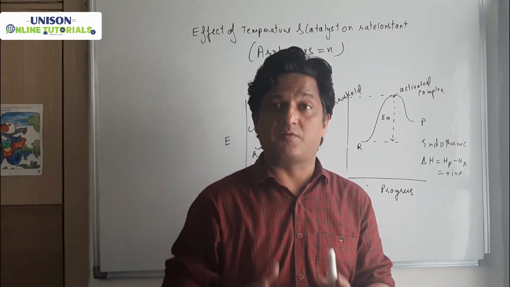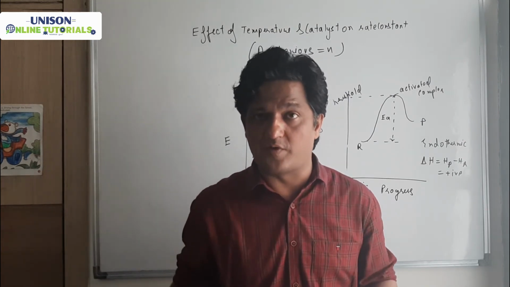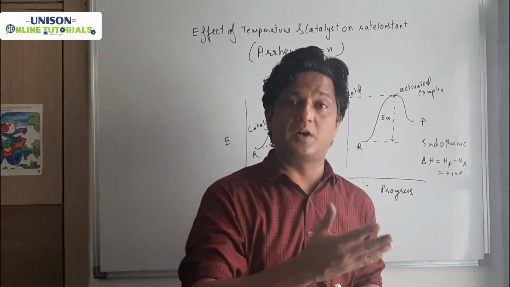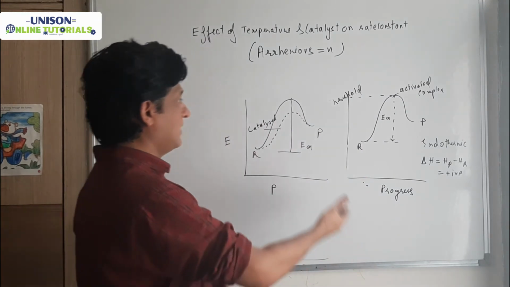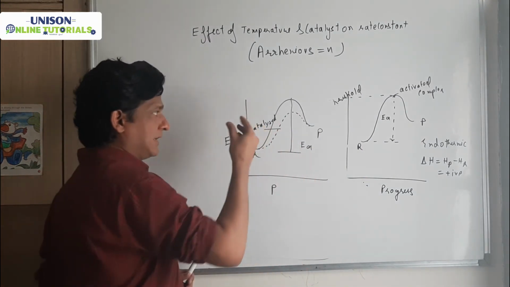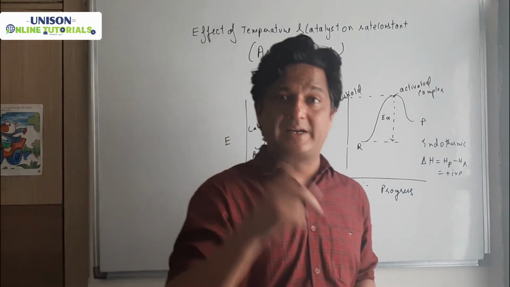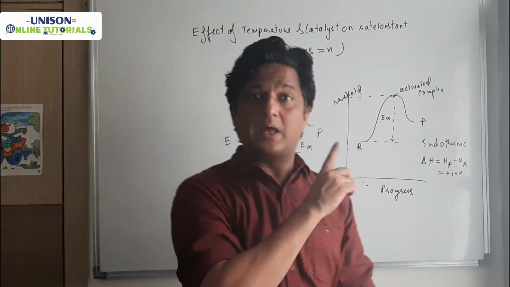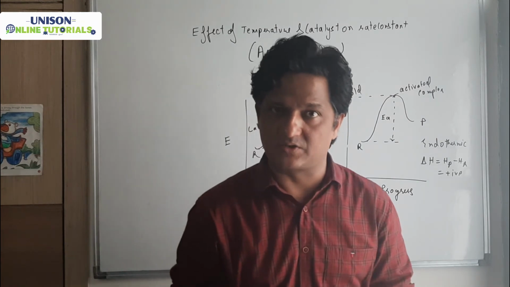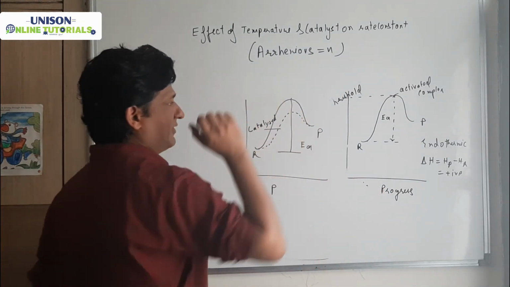in class 11 we did equilibrium constant. For a reversible reaction, the catalyst will have no effect because it will increase the forward as well as the backward reaction to the same extent. So again, there is no effect of catalyst on delta H, delta G, and equilibrium constant in case of a reversible reaction. Though a catalyst increases the rate of a reaction by decreasing the activation energy.